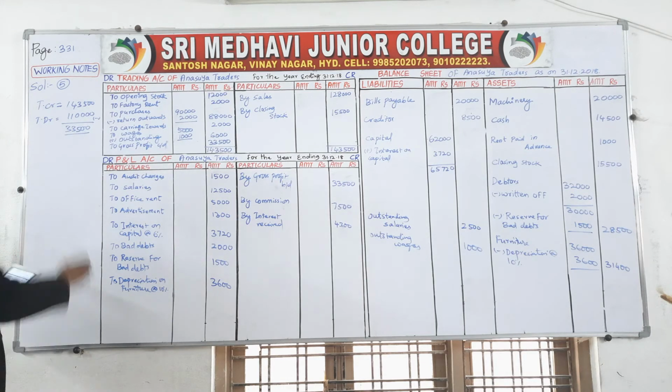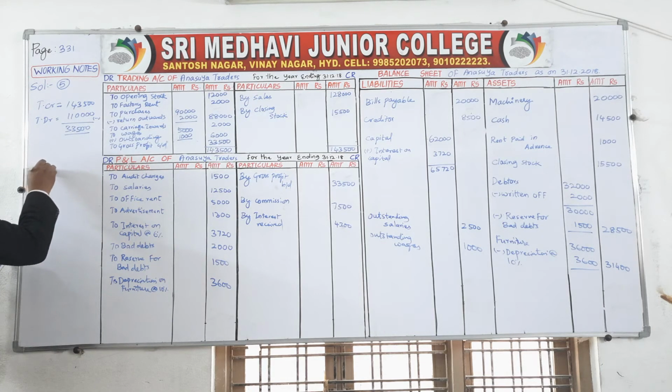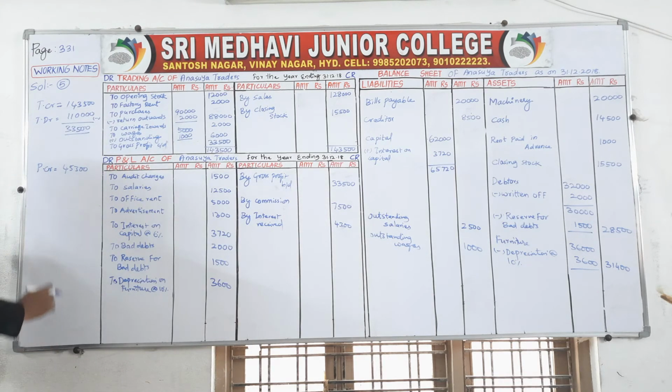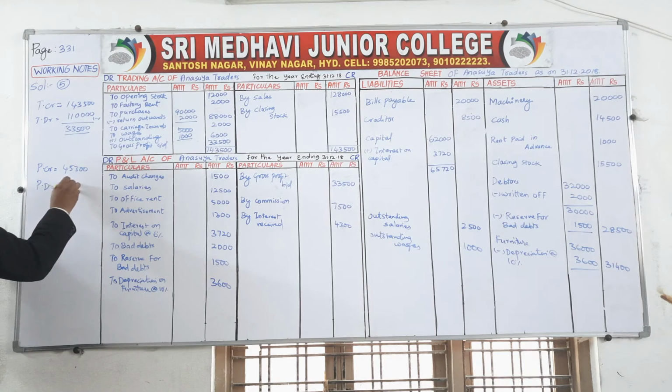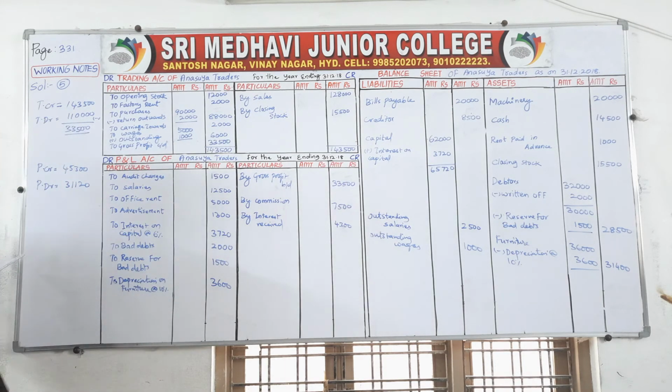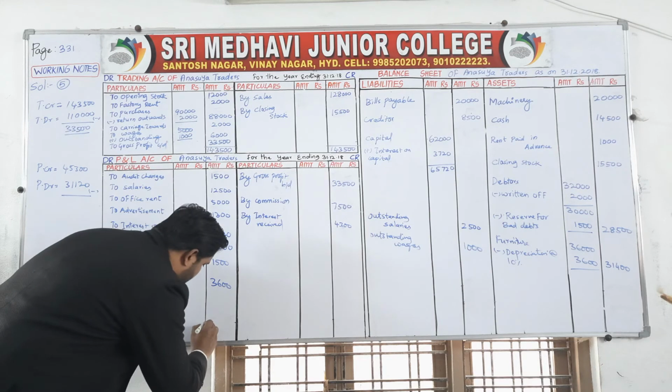Now the total of this and this, the profit and loss account credit side total will be 45,300. Profit and loss account debit side total will be 31,120. So now which one is greater? 45,300 will be the greater amount.